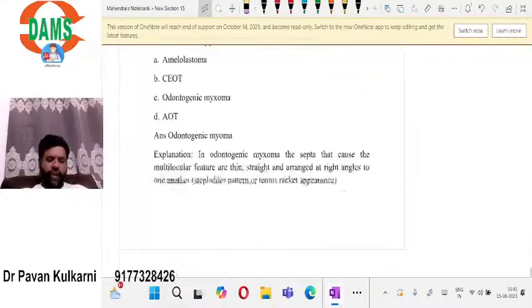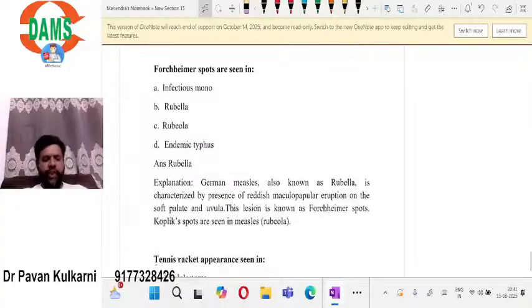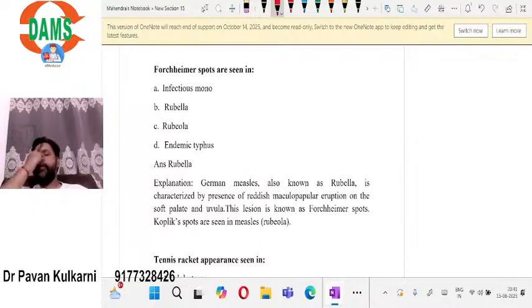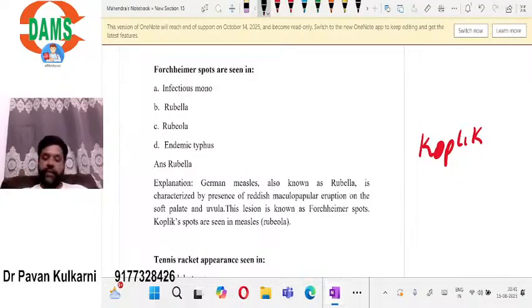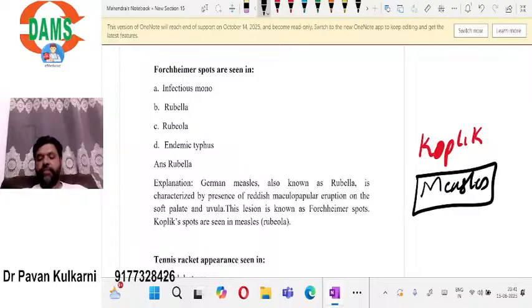Next, we are left with two more questions for the discussion today. Hemorrh spots are seen in. First of all, we should know that there are two spots you should remember. One is Koplik spots, one is Hemorrh spots. Koplik spots are typically seen in case of measles. Usually you would see them on the buccal mucosa, about 2 days before the skin rash.